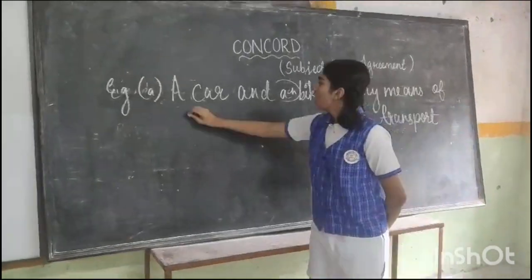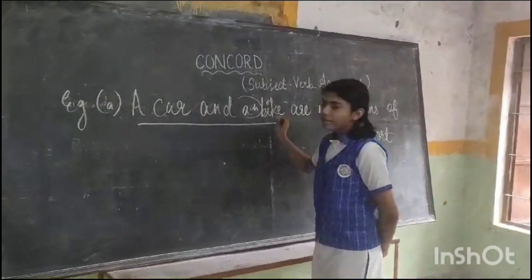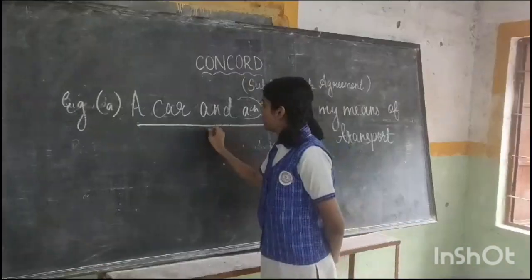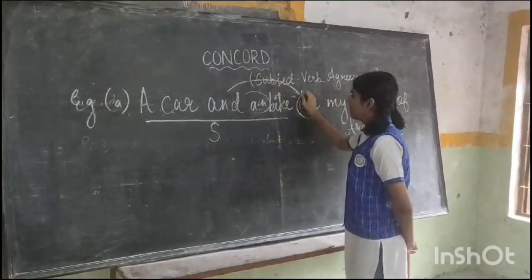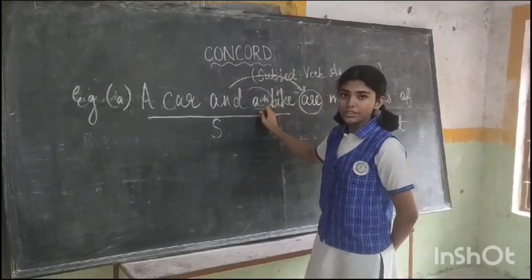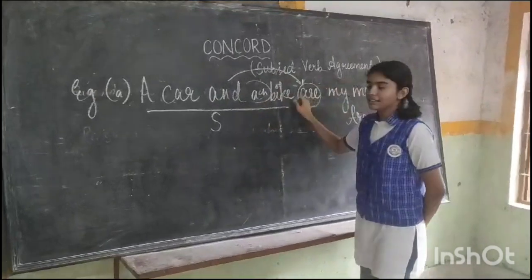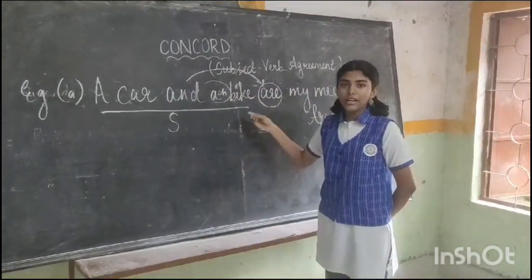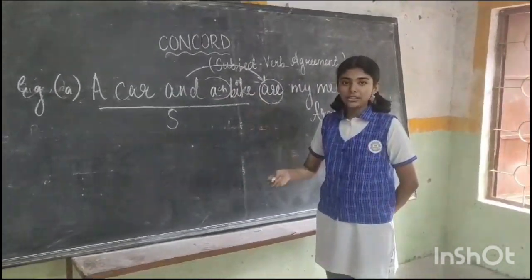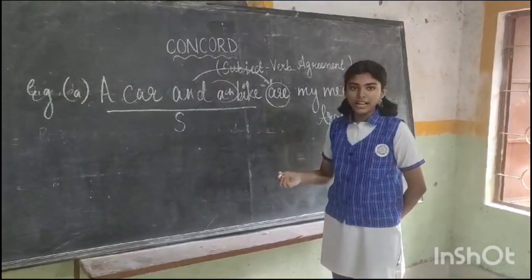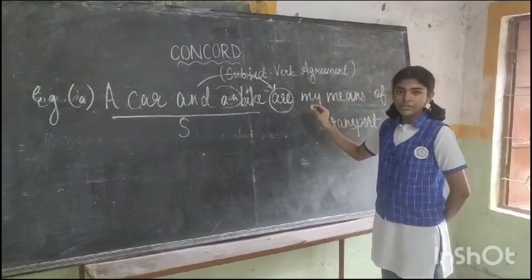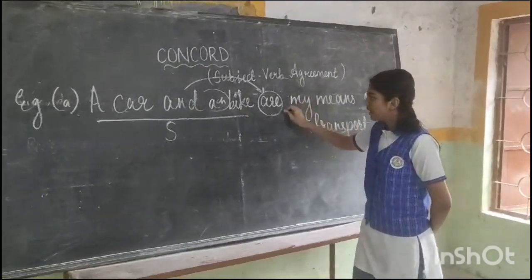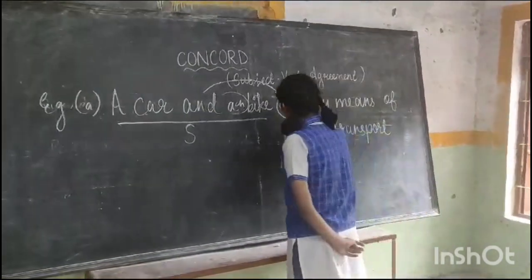Here, a car and a bike are thought of separately, and this is the subject, in which a plural verb is used because they are thought of separately. In the first rule, there was a phrase or a word which denoted one idea, one unit or one thing, but here there is no such phrase or word, so that's why a plural verb is used.